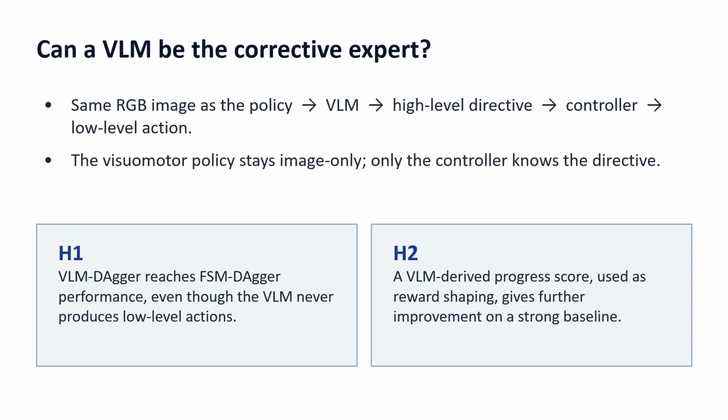On ManiSkill3 PickCube-v1, I test two hypotheses. The first one is that vision language model DAgger reaches the same performance as a handwritten finite-state machine expert, even though the vision language model never outputs a low-level action itself. The second one is that the same vision language model can also output a progress score, and using this score as a reverse shaping signal gives further improvement on top of a strong baseline.